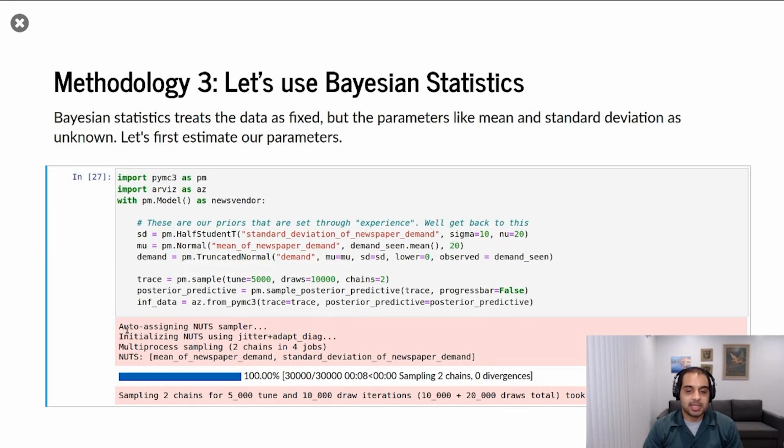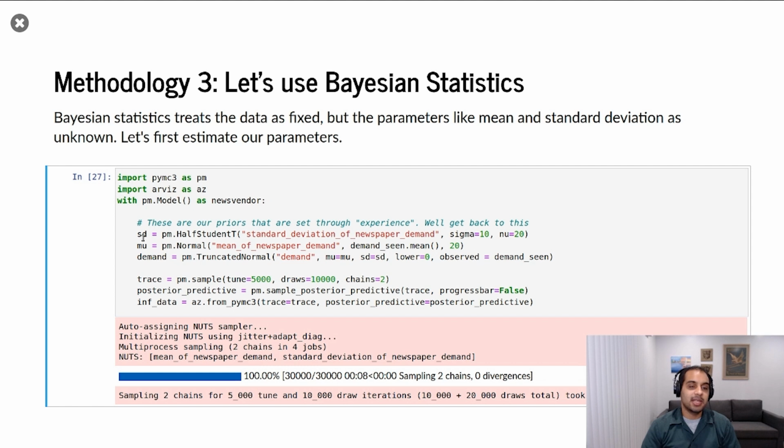And so this is where Bayesian statistics come in. Bayesian statistics is a little bit different. It treats the data as what's fixed, and it treats the parameters as what's unknown. And what we have here is a full Bayesian model for our problem. In a full Bayesian model, you have these things called priors.